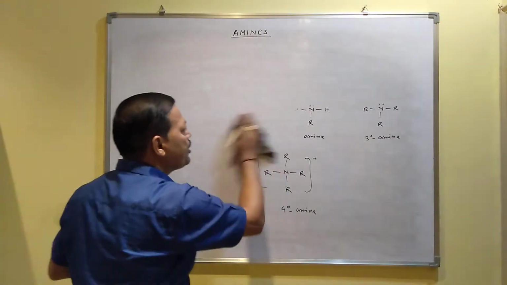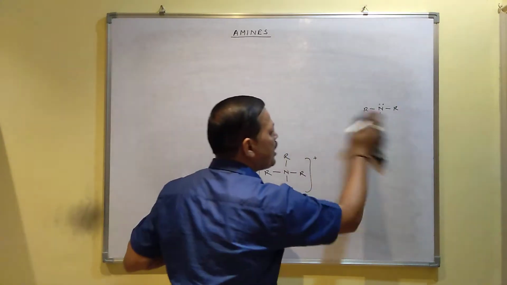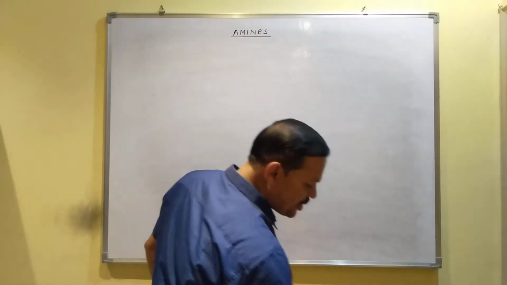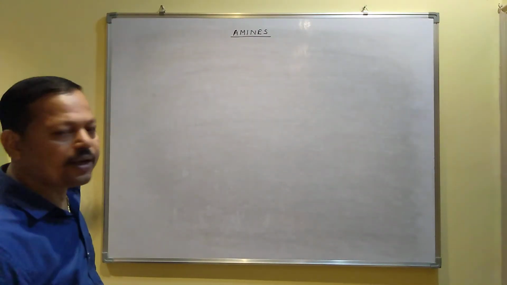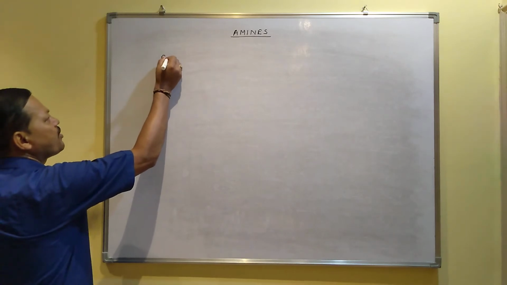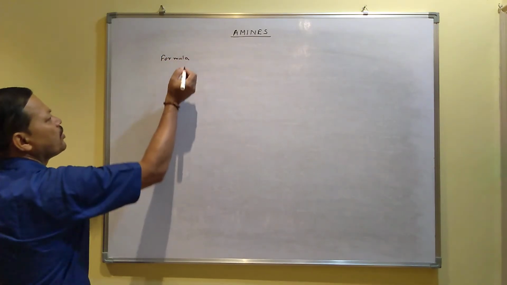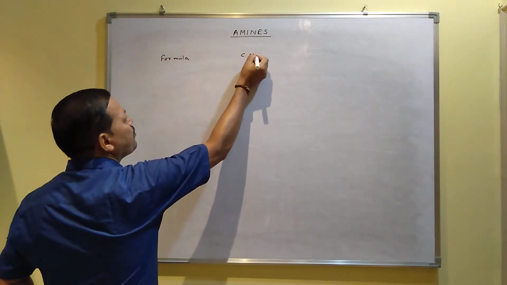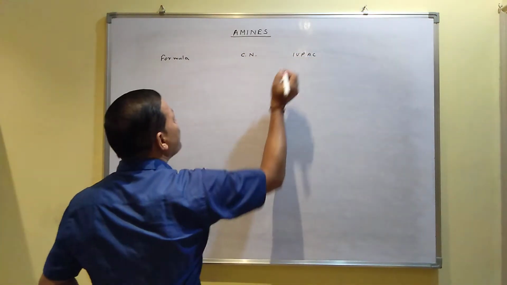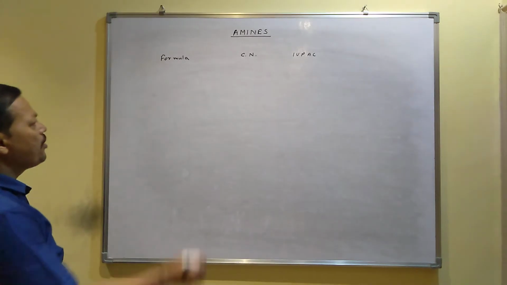Now I give you the nomenclature of amines, how to write the common name and IUPAC name for different types of amine like primary, secondary, tertiary. Here I'll write the formula, then the common name, then the IUPAC name. Some formulas I will write.